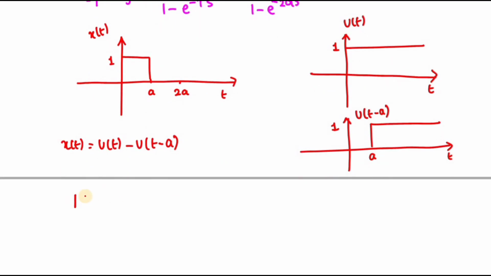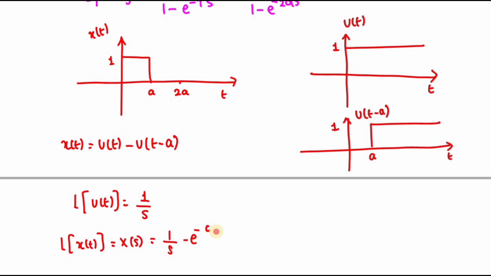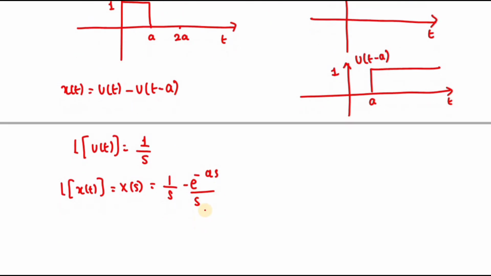So what is the Laplace of this one? The Laplace of u of t is nothing but 1 by s. So the Laplace of x of t, that is X of s, is equal to 1 by s for u of t, and for the time-shifted one it is e power minus as divided by s. So this is your X of s.